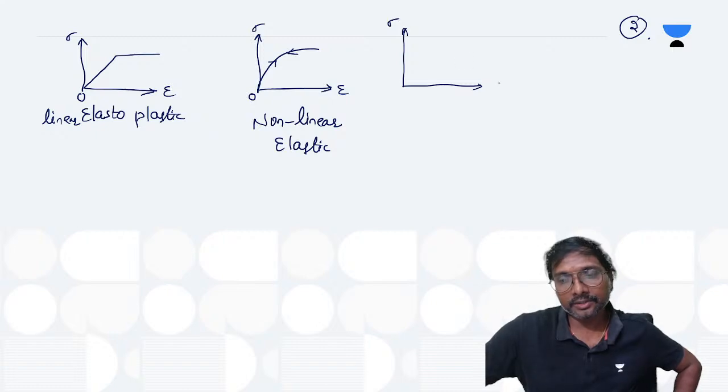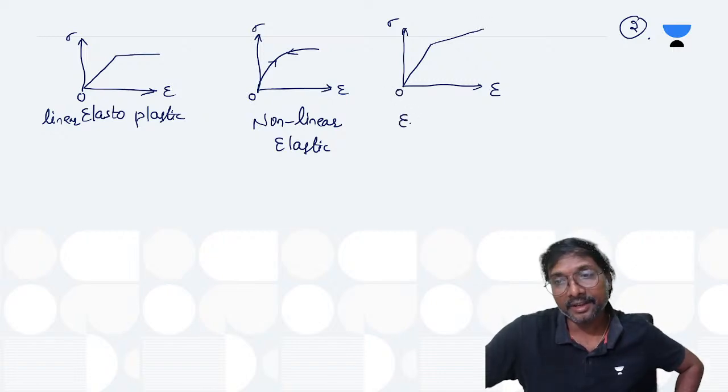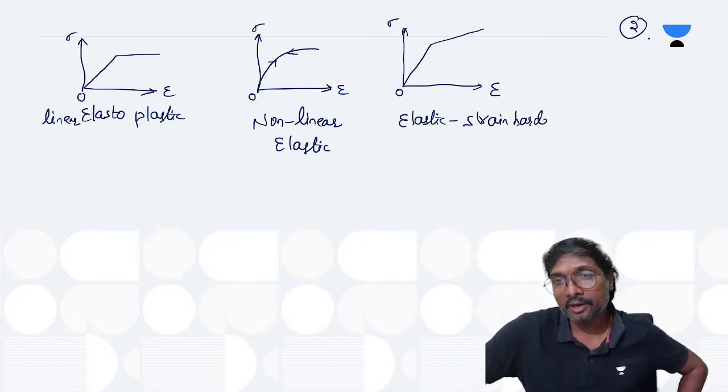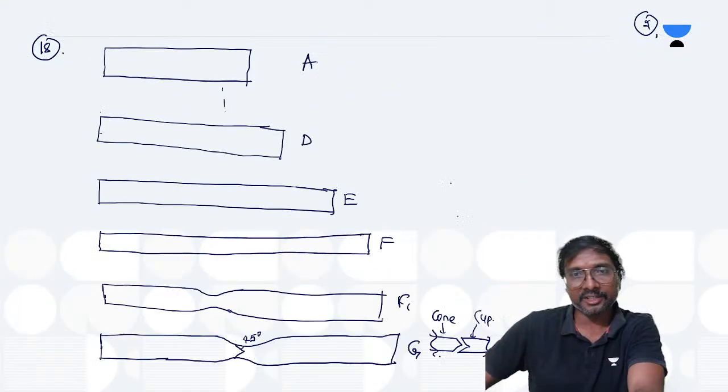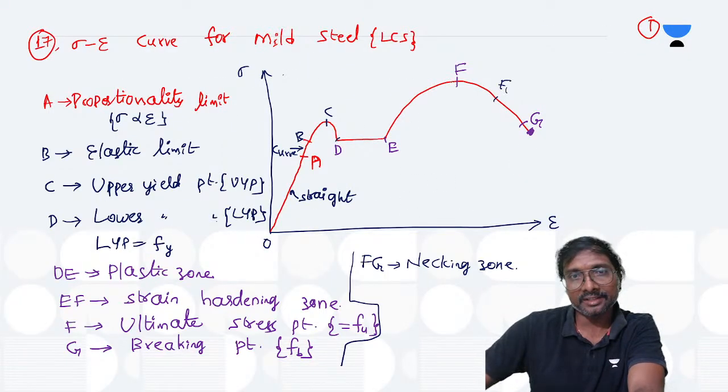This is your stress, this is your strain, right? Up to this, what is it you are having? Linear, you can say. If it is rising afterwards, what is it? The first portion is representing elastic, and the second portion is representing which one? This is strain hardening or not? Strain hardening, right? In your mild steel stress strain curve, do you remember this portion? This EF portion is called your strain hardening only, no? This rising portion.